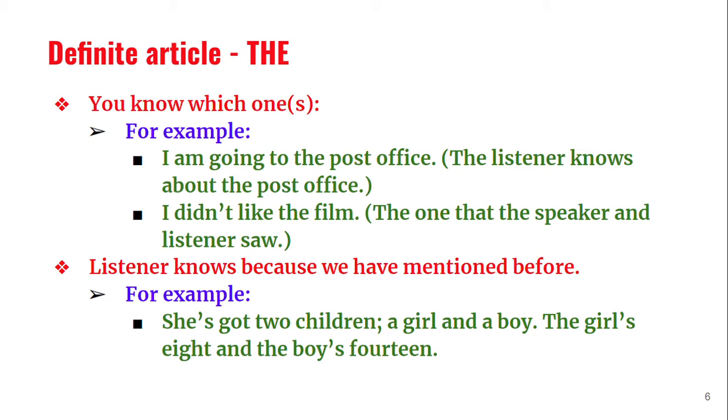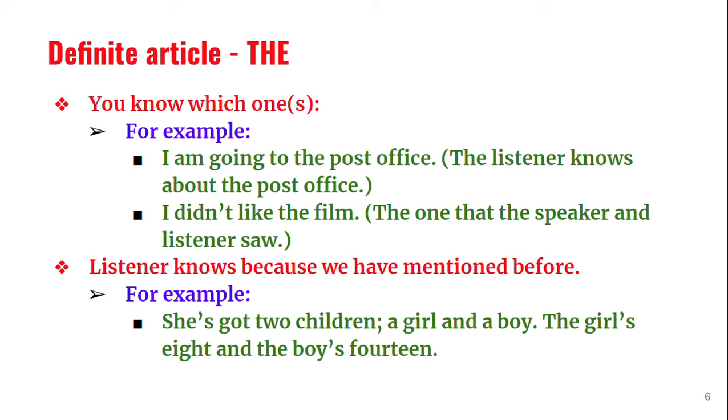The next one, I didn't like the film. Suppose you are telling your friend. Both of you have gone to the movie and you are coming back, and on the way you say, I didn't like the film. Here the speaker and the listener have both seen the movie, so the listener knows which film you are speaking about. He has no confusion. You are actually discussing that film.